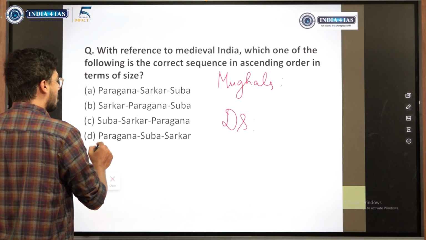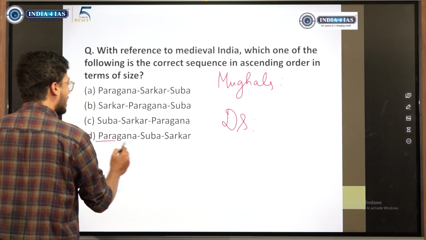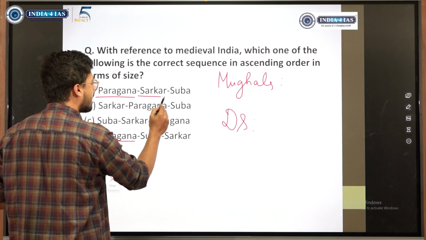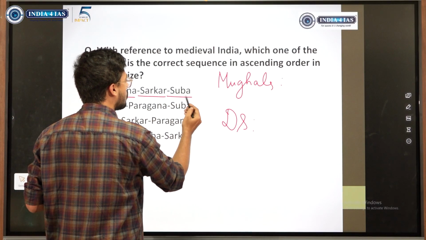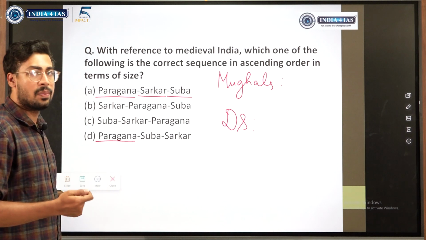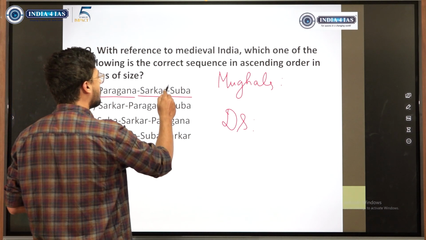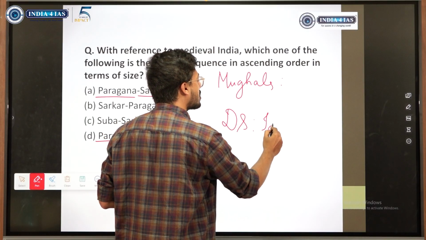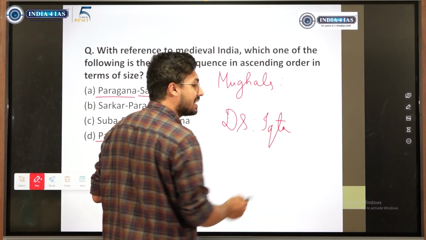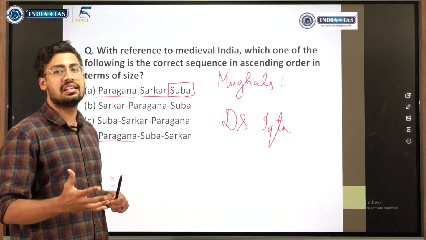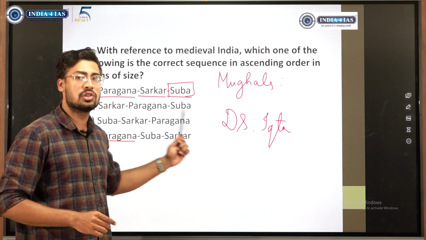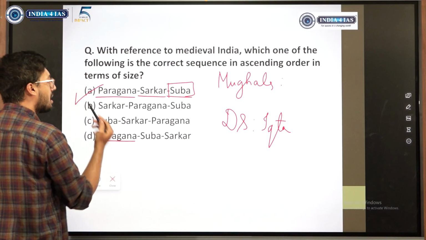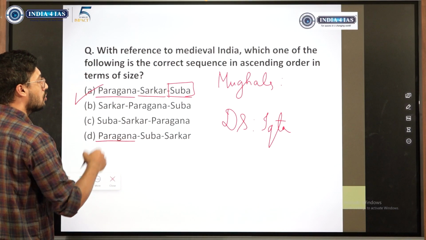A smaller entity, a cluster of villages, was called Paragana. The intermediate entity was called Sarkar, and the province was called Suba, which was headed by a Subedar. Here the province is the bigger entity, whereas in the Delhi Sultanate it was Ikta, a province headed by an Iktedar. Remember the largest entity: in the Delhi Sultanate it is Ikta, here it is Suba, Subedar. So Paragana, Sarkar and Suba is the right answer to this question.